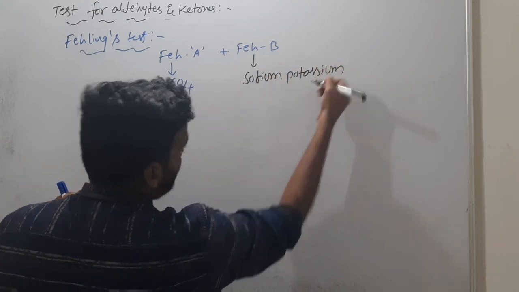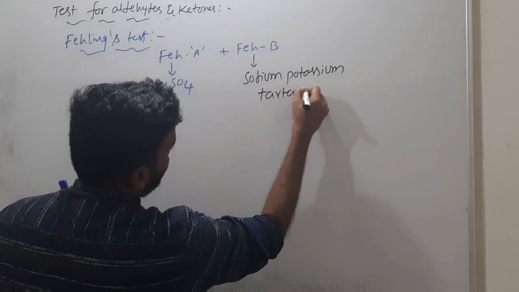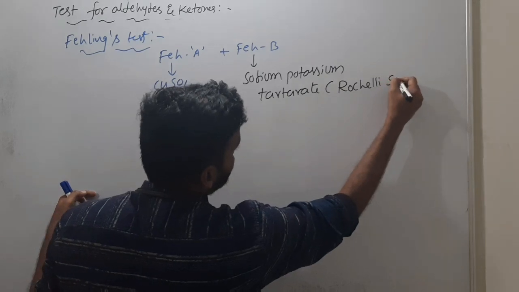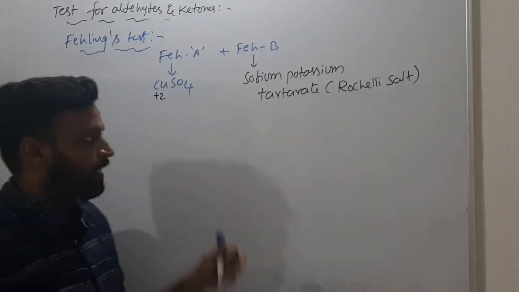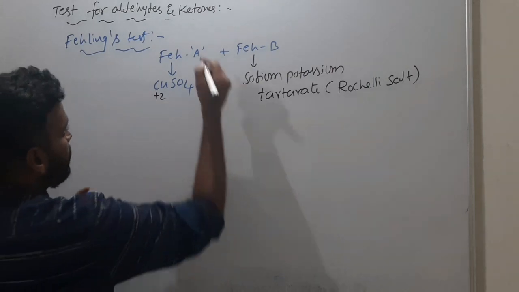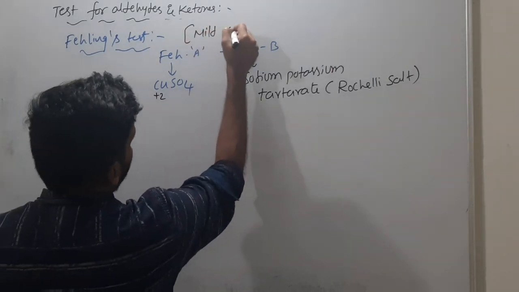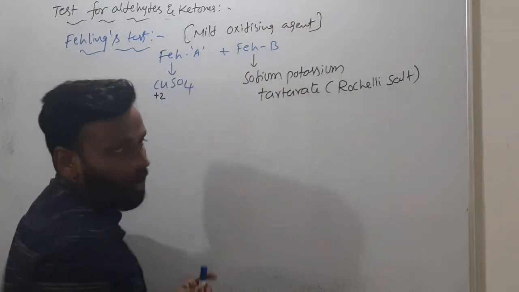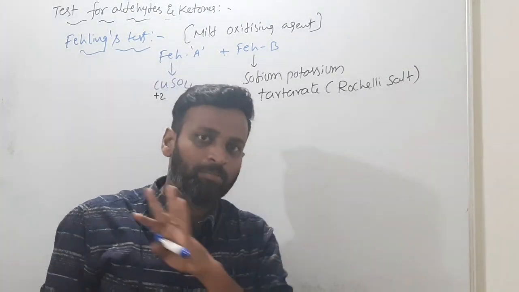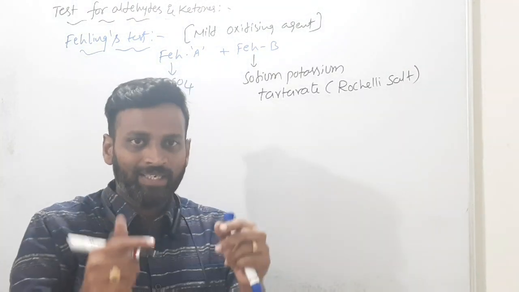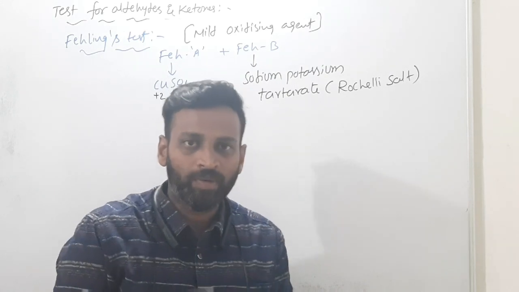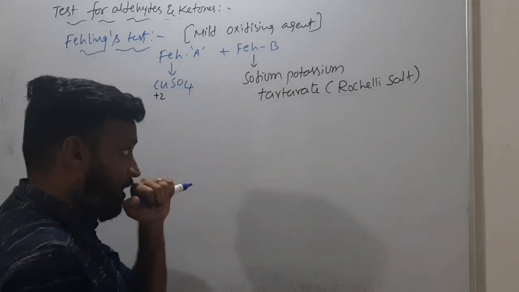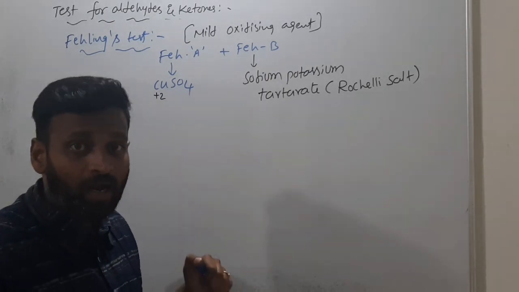tartrate. This is called Rochelle salt. Okay, so this is Fehling's solution. This is also a mild oxidizing agent. This also oxidizes only aldehydes but not ketones. As I said, ketones have a C-C bond, so C-C bond breaking is difficult. So this Fehling's solution also oxidizes only aldehydes.